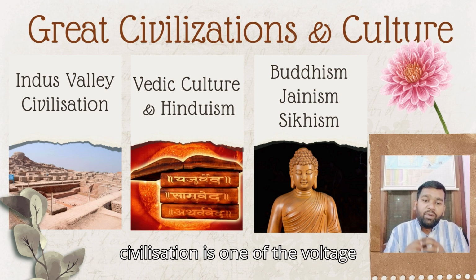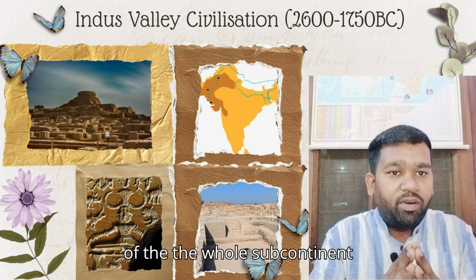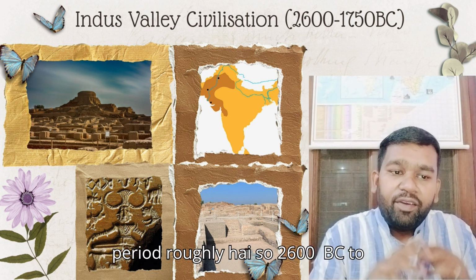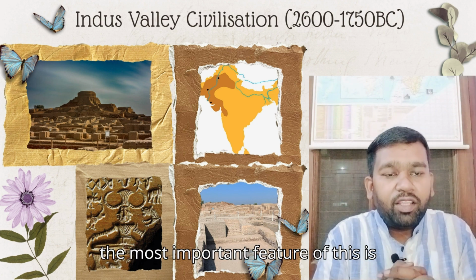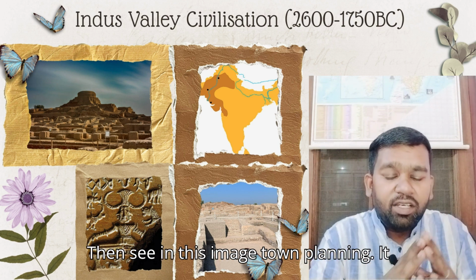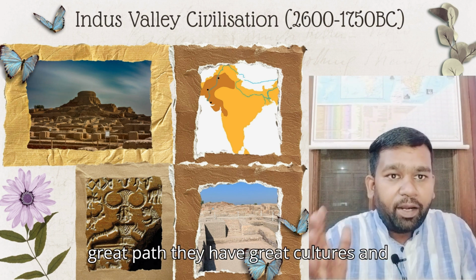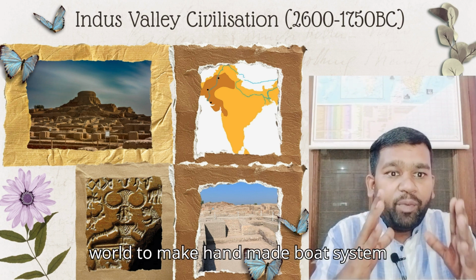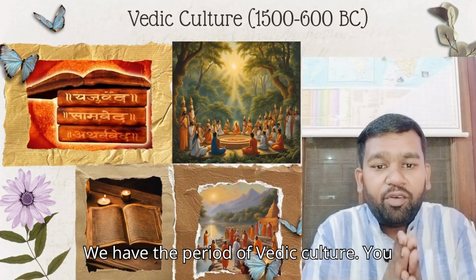You know that the Indus Valley civilization is one of the oldest civilizations of the whole world, and the first civilization of the Indian subcontinent. Its time period is roughly 2600 BC to 1750 BC. And do you know, the most important feature of this is that it has very vast town planning. You can see in this image the town planning. It has good art and culture. There are Pashupati symbols. They were also the first people of the world to make a handmade boat system.